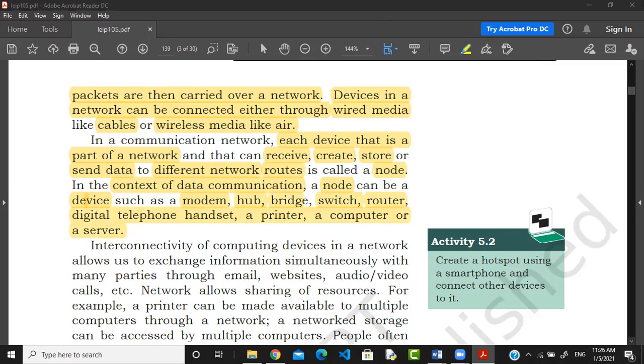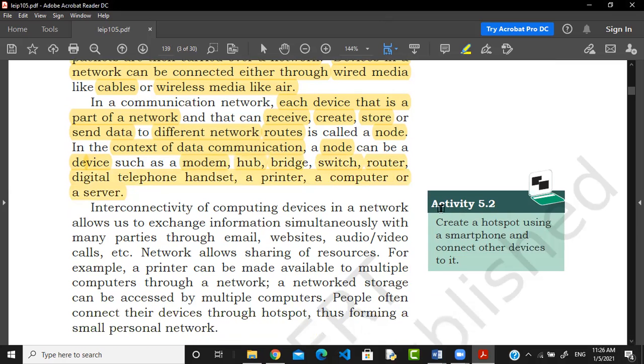So now what is this? There is an activity, you can create a hotspot using a smartphone and connect other devices. We generally do these activities, they are very common nowadays during online sessions. What happens? Your mobile does not have internet, then what do you do? You ask your father, your mother, your brother or sister, can you switch on your hotspot? Or maybe a Wi-Fi connection is available in your room, and you open that internet, and that Wi-Fi connection works like a hotspot there, and all other devices get connected.